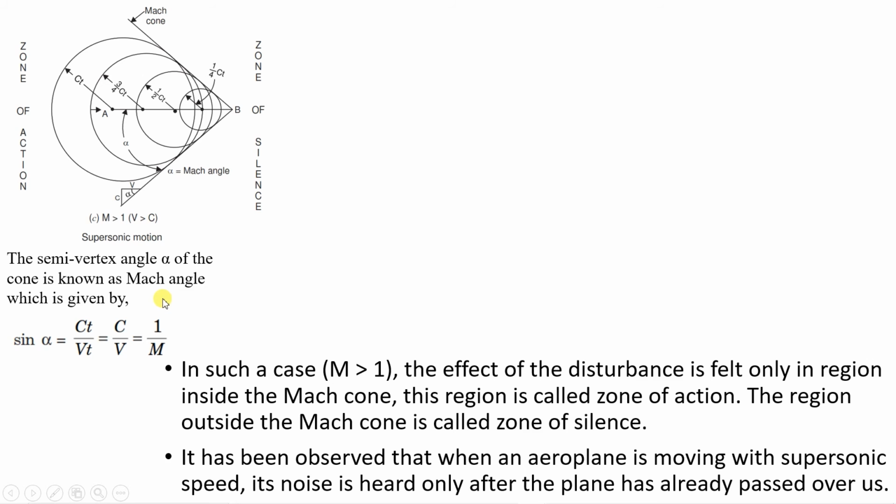Now from here you can understand that if you are firing a gun and the bullet is traveling with a supersonic velocity, in that case there will be a Mach cone generated. Based on the angle of this Mach cone, we can say whether the velocity of that bullet is more or less. Why? Because here you can see this alpha, this angle, is related to Mach number. So if this angle is more, what will happen? If this angle is less, what will happen? You can conclude from that.